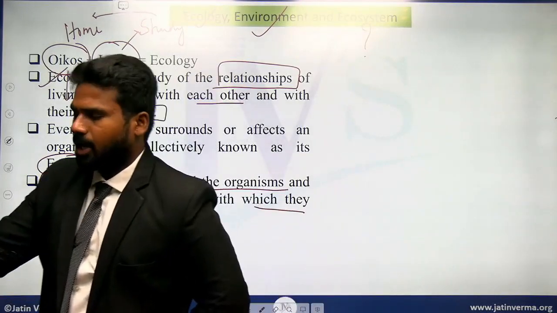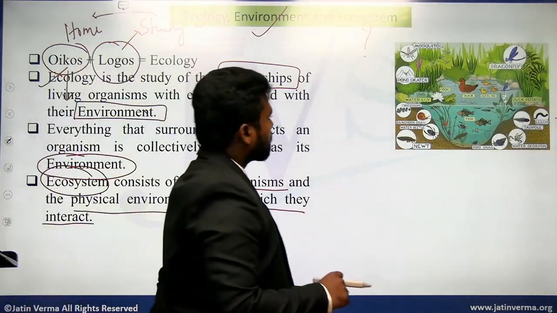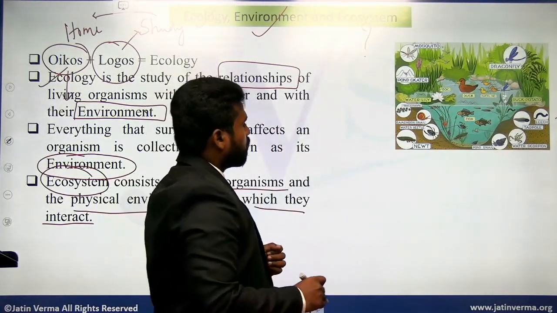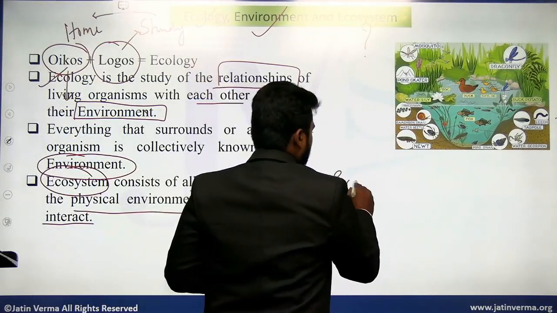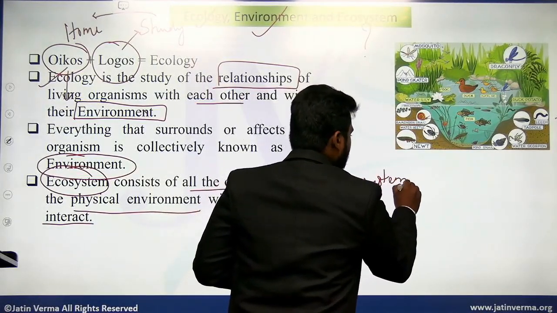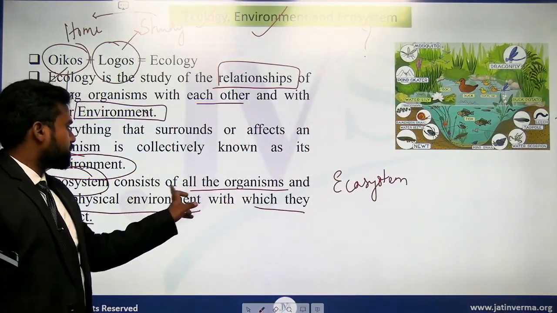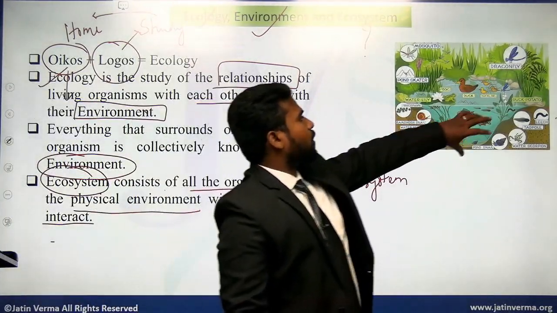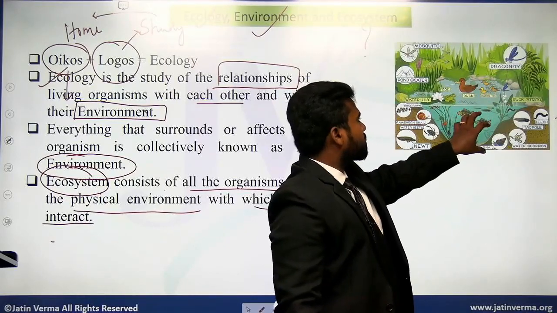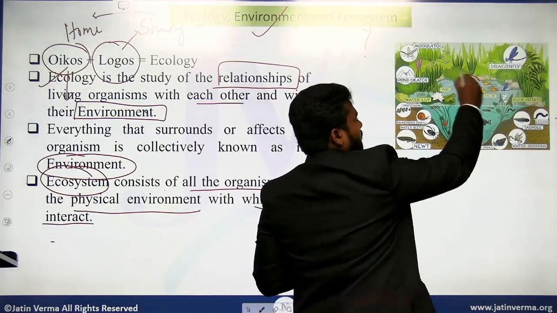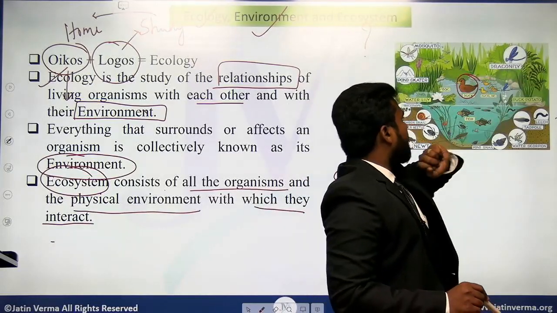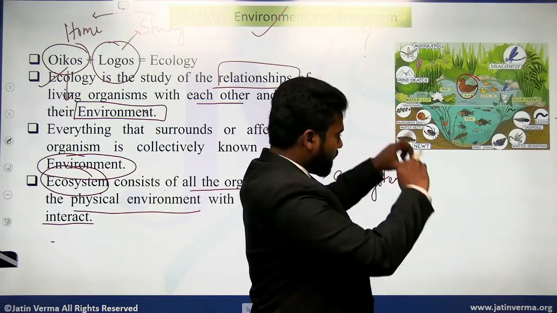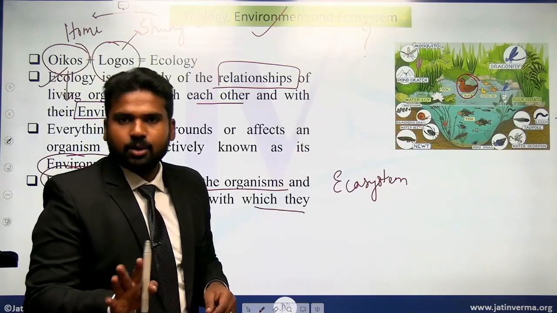Like I have provided here, look at this diagram. I have taken one ecosystem, an aquatic ecosystem here. So what is the meaning of ecosystem? Ecosystem is that locality where the interactions are happening, consisting of all the organisms and the physical environment with which they are interacting. So this is the locality where these interactions happen. Let me take this duck as the reference: how the duck is reacting with other organisms and non-biotic or non-living things. This locality where these are happening is the ecosystem.